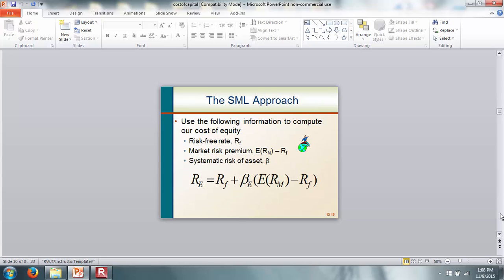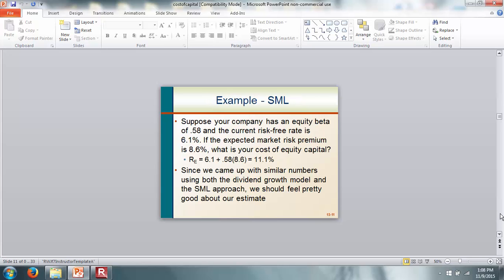The second one is to use the security market line, and the security market line basically tells you that the return of any stock is given by the risk-free rate plus the beta of the stock times the market risk premium. So here is an example. Suppose your company has an equity beta of 0.58 and the current risk-free rate is 6.1%. If the market risk premium is 8.6%, what is your cost of equity capital?